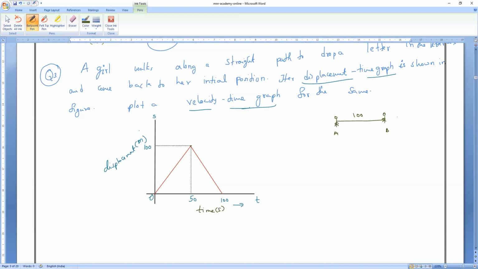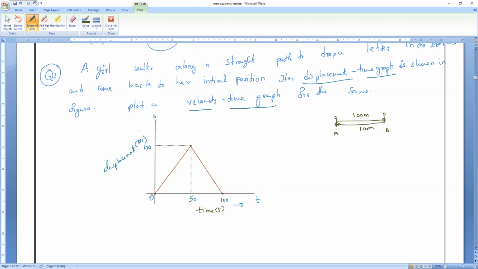And she put the letter in the letter box and she came back. What is the distance she traveled again? 100 meters. Understand, Agalya? She is at 0, at her home. She went to the post office, put the letter, and again came back to her home. Do you all understand it, everybody? Yes, sir.